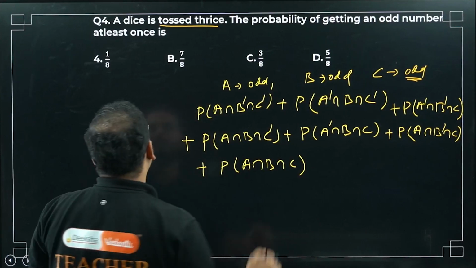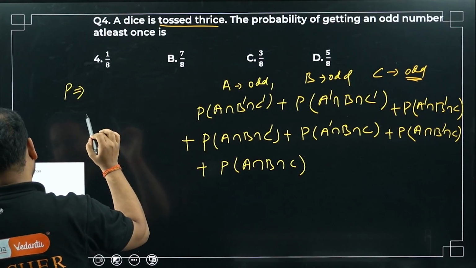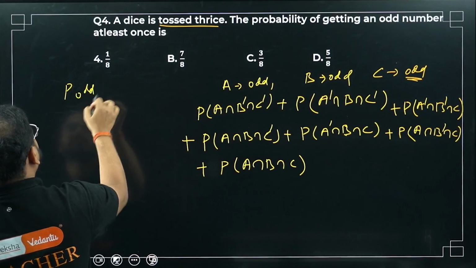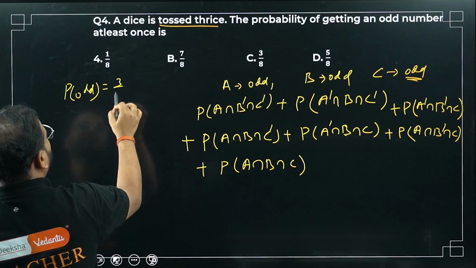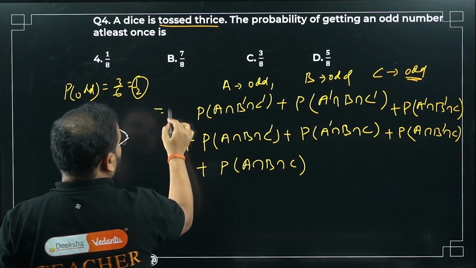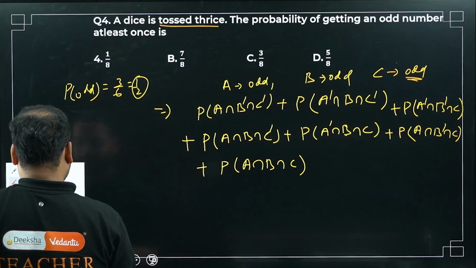Okay. What is the probability of getting an odd in a dice? Probability of getting odd, sir. Please check. Total is what? 3 out of 6. So how much is that? 1 by 2. Okay. This is my whole required answer. So I'm going to write this as, have a look.